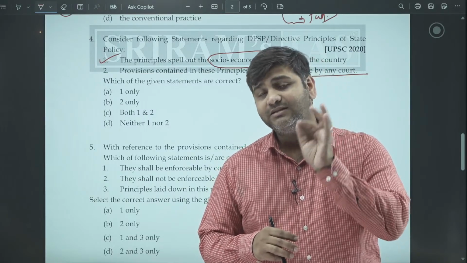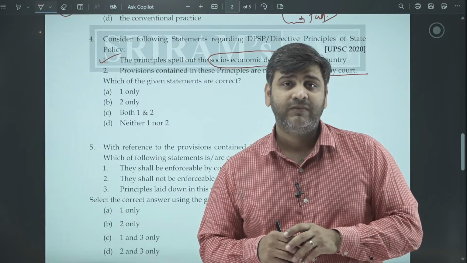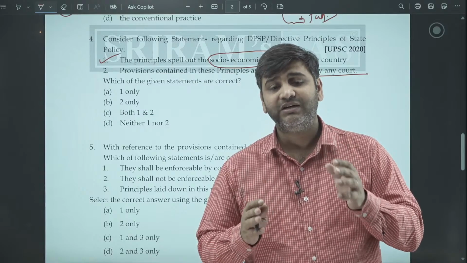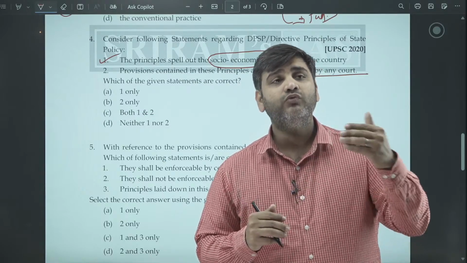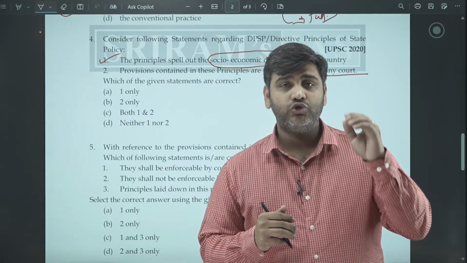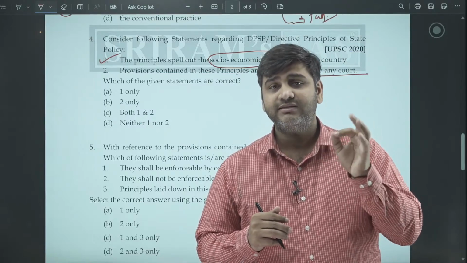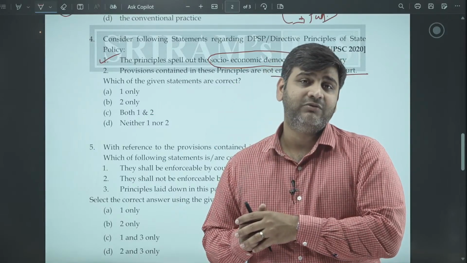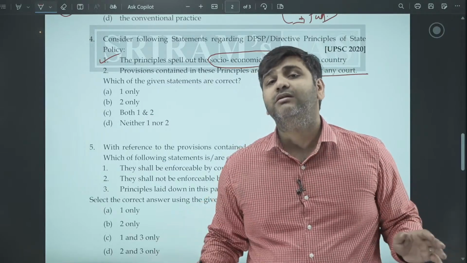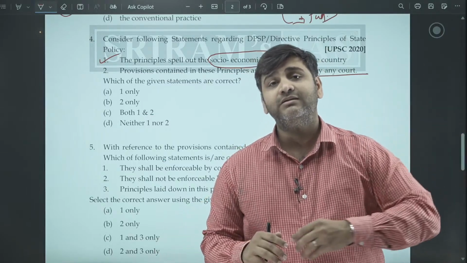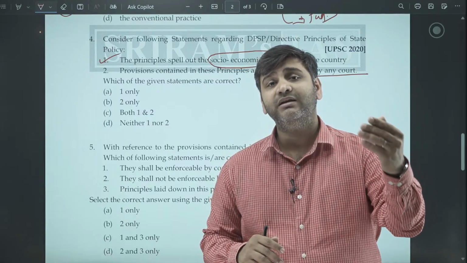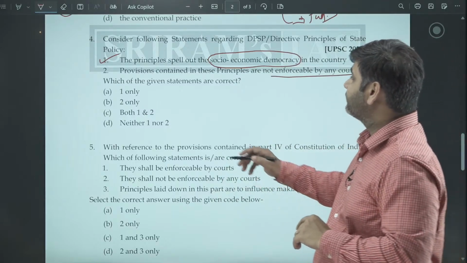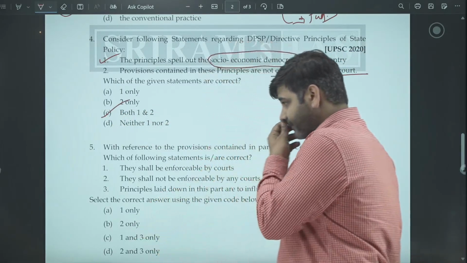Fundamental rights are justiciable, not the directive principles, neither the duties. Justiciability simply means if that particular principle is infringed, you can move to the court, and the court should pass an order or a decree or a writ saying that the government must not infringe upon it. Now that requirement is not there for directive principles. That is there for fundamental rights. The enforceability of fundamental rights has to be ensured by the courts, but not of directive principles. So both of them are correct.